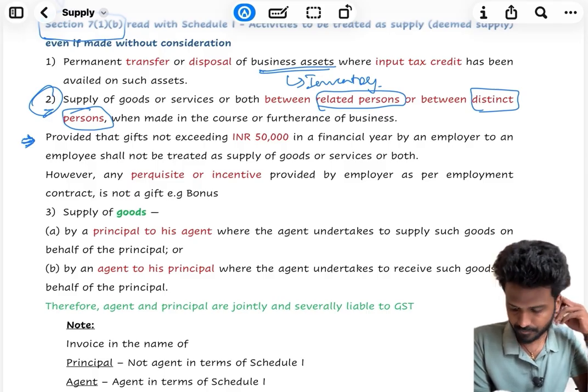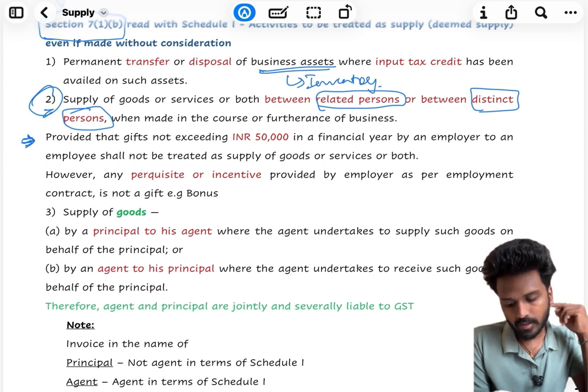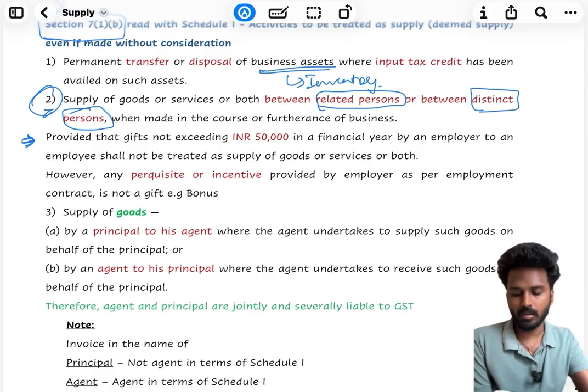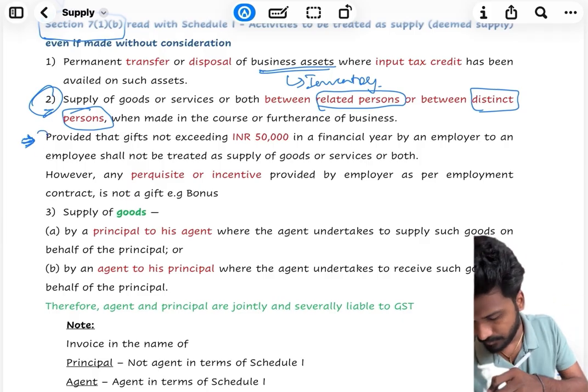For example, if the employer is giving gifts worth 50,000 or less than 50,000 to an employee, this shall not be treated as supply.